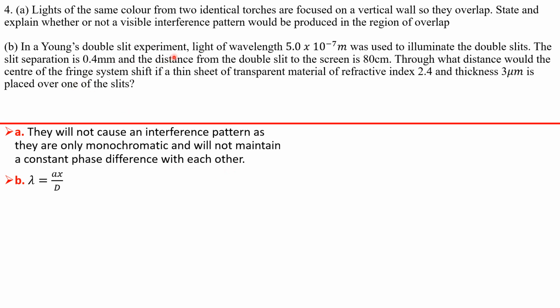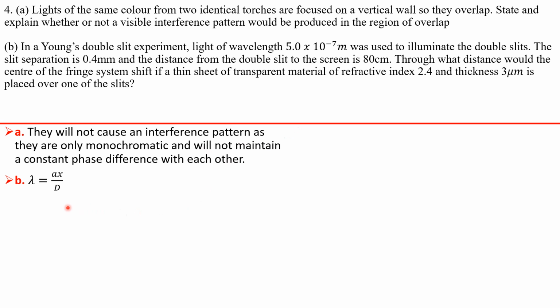In a Young's double slit experiment, light of wavelength this was used to illuminate the double slits, the slit separation is this, and the distance from the double slit to the screen is this. So that's the slit screen distance. Through what distance would the center of the fringe system shift if a thin sheet of transparent material of refractive index 2.4 and thickness 3 micrometers is placed over one of the slits?